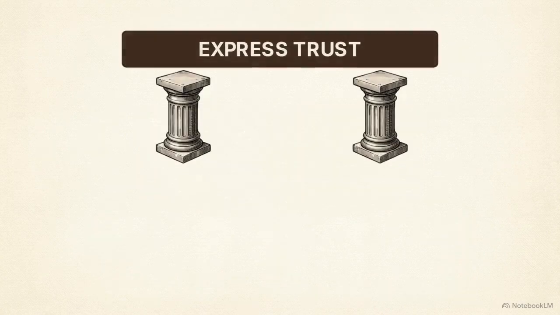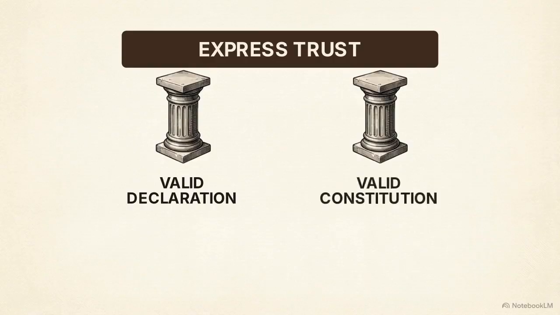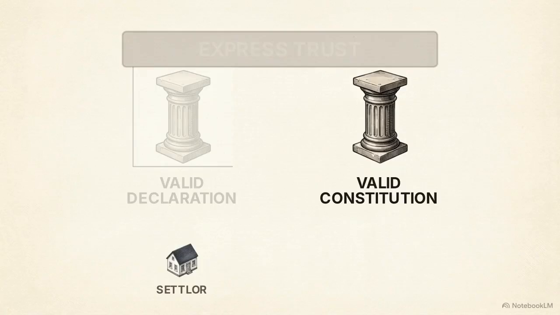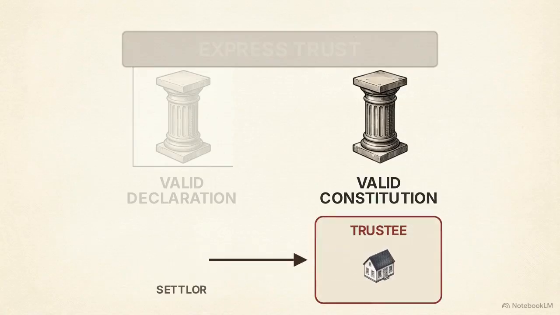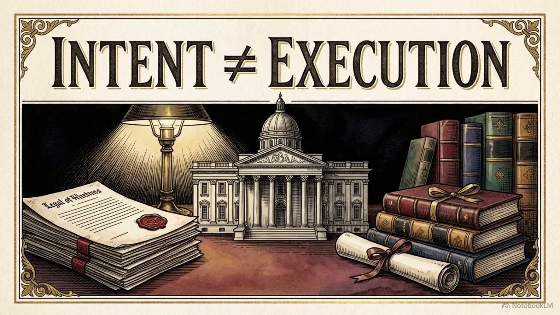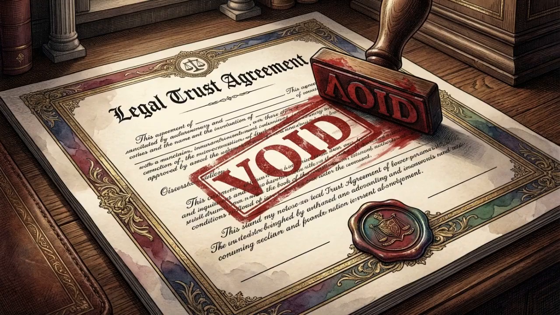Creating an express trust requires two mandatory pillars. First, a valid declaration of intent. Second, valid constitution. Constitution means the subject matter, the actual property, must be legally transferred to the trustees. A valid declaration of trust carries zero legal weight if the assets themselves are not properly moved. Subjective intent is meaningless without objective execution. Without the proper transfer of title, the trust is void, and the assets remain the property of the transferor.